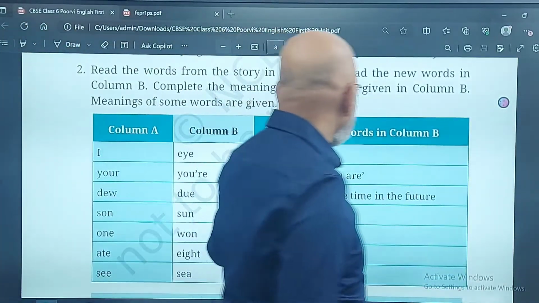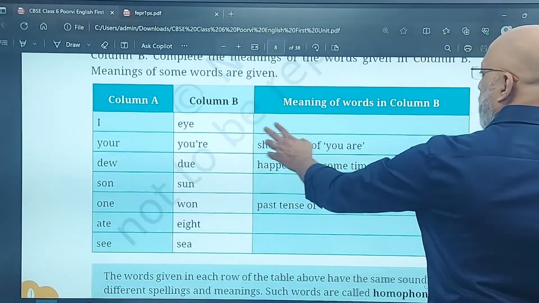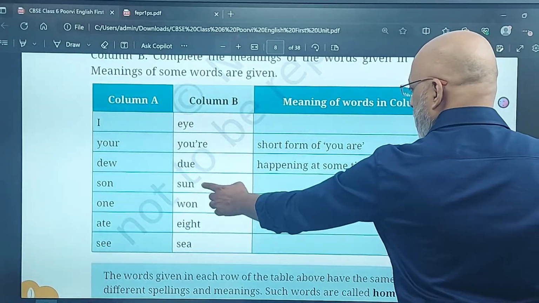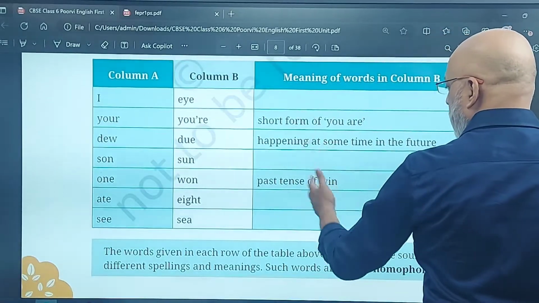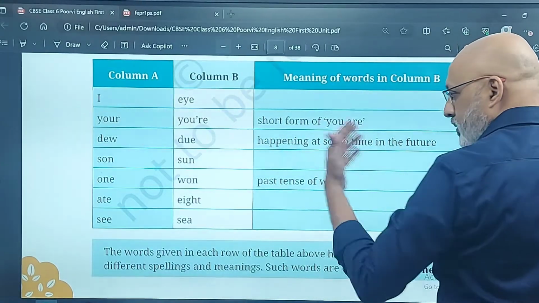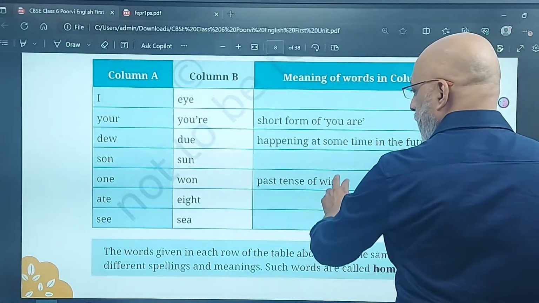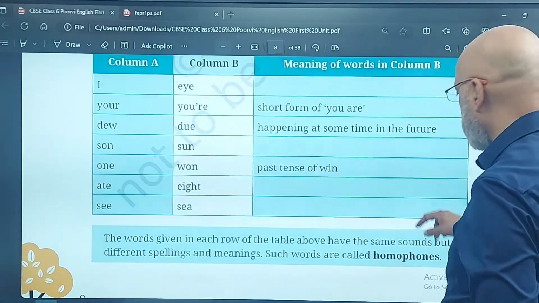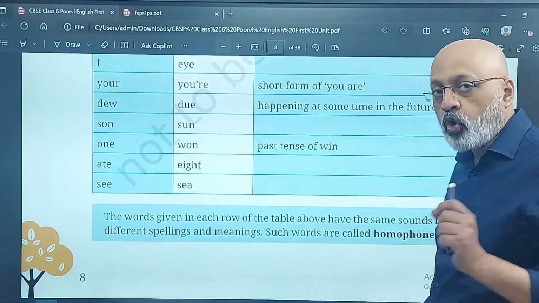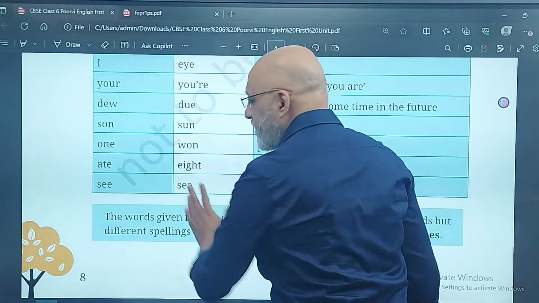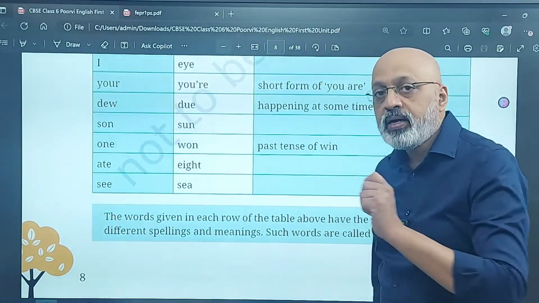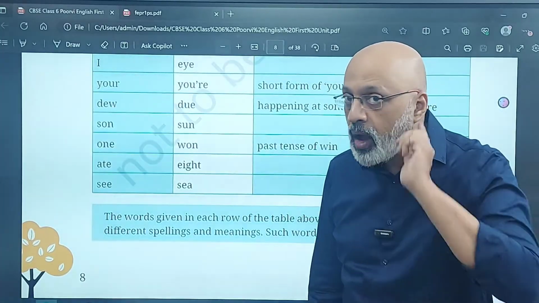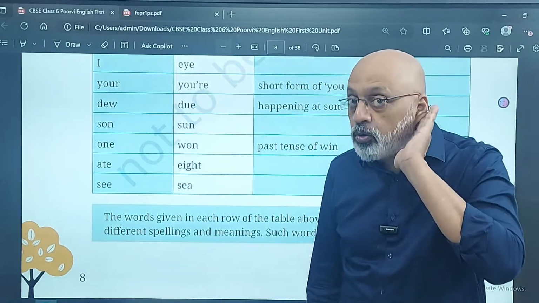Okay, read the words from this. Now, this is the meaning of the word eye. It's a sense organ. Sun, you know, the one which gives the light to the planets. Eight is a number. Sea, a large water body. These are known as homophones. Homophones are like sea or see, eight or ate. The pronunciation is the same. How you say it sounds just the same.